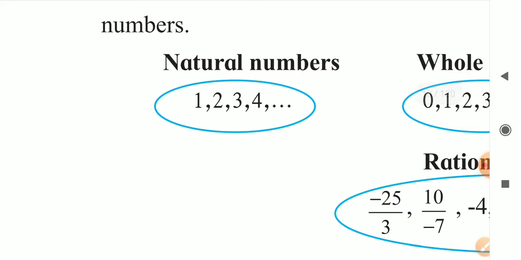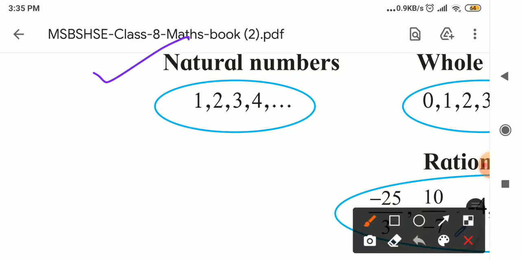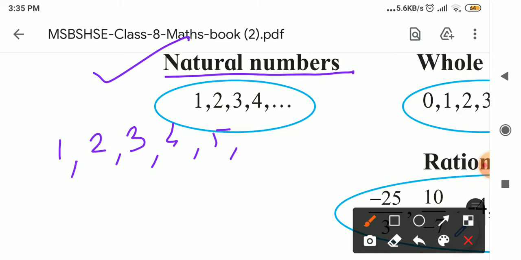So I think the teacher taught you what natural numbers are. What are natural numbers? The numbers starting from 1: 1, 2, 3, 4, 5, 6 and so on and so on. There is no end. Such numbers are called natural numbers.